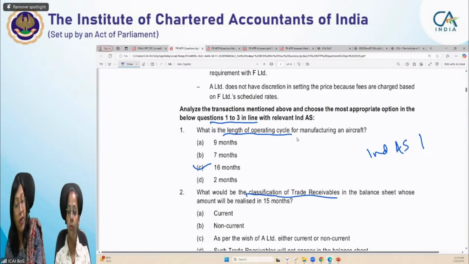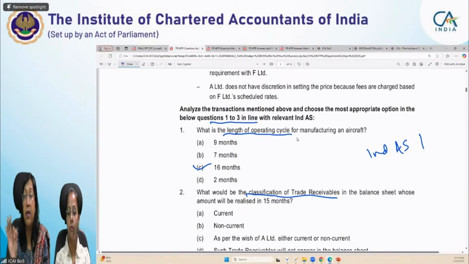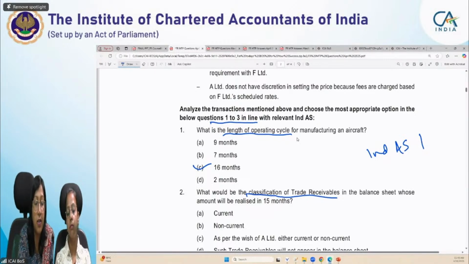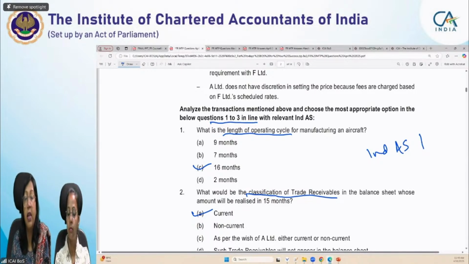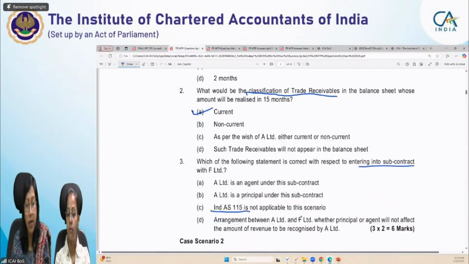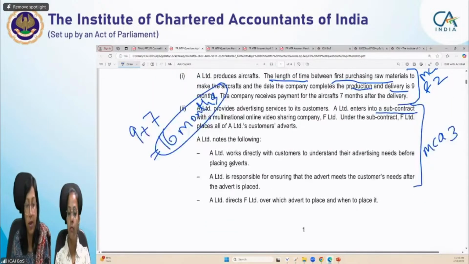What would be the classification of trade receivables in the balance sheet whose amount will be realized in 15 months? So what I said: if something is more than 12 months but less than 16 months, it still falls within the operating cycle, so it will be classified as current assets. So here, if trade receivables are going to be realized in 15 months, they will be classified as current assets. So the answer is current. Okay, next question: we'll move back to the scenario again. Let me erase it first.